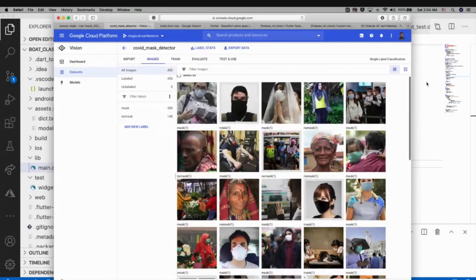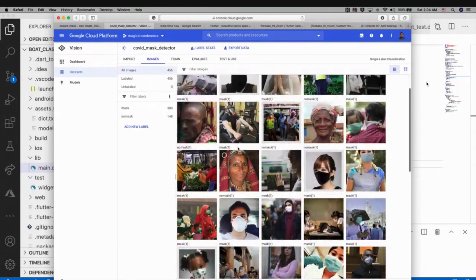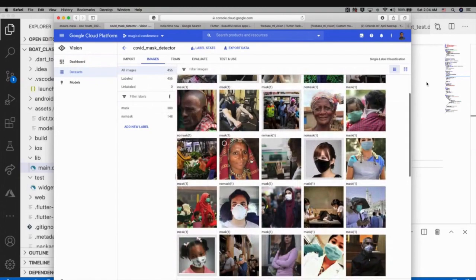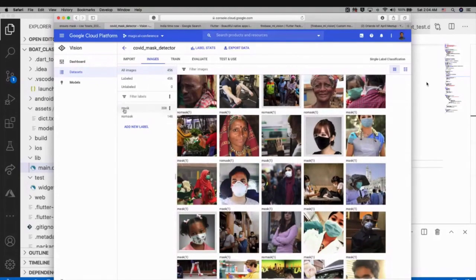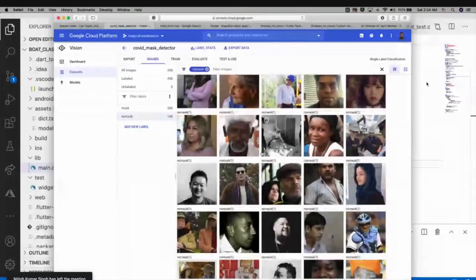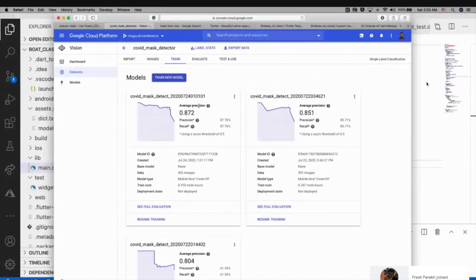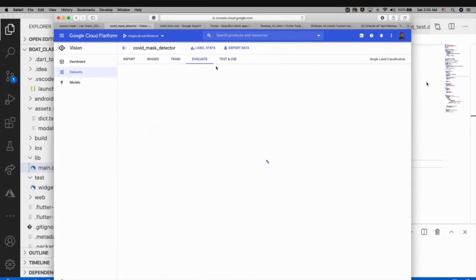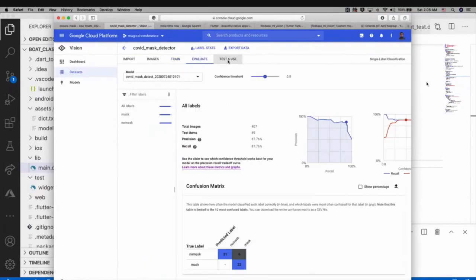I have uploaded the data set that has pictures with the mask and without mask, and I have labeled each picture with the mask label and no mask label here. And once everything is uploaded, I add the train, and I train the new model, and I see the evaluation, and once everything is good, I can test and use.